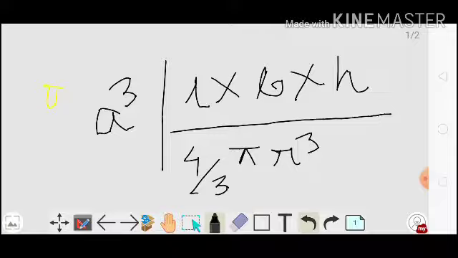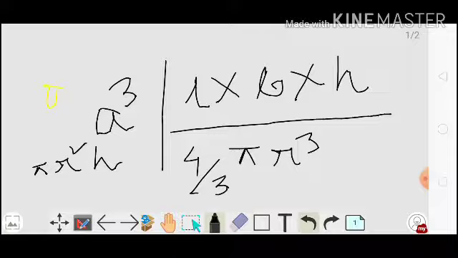And for cylinder we use the formula pi r square h, where r is the radius of the cylinder and h is the height of the cylinder, and pi means the same. These formulas we can use to measure the volume of regular solids, that means those solids which have some regular geometrical shapes.